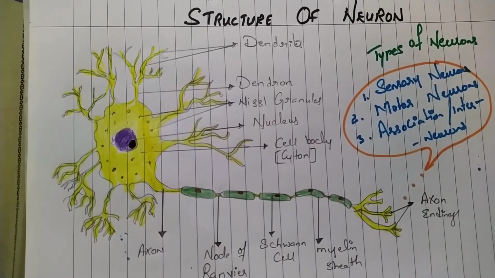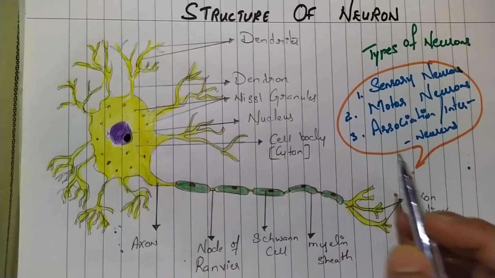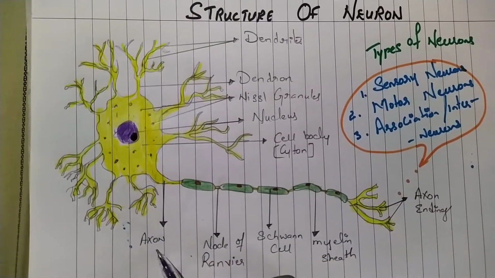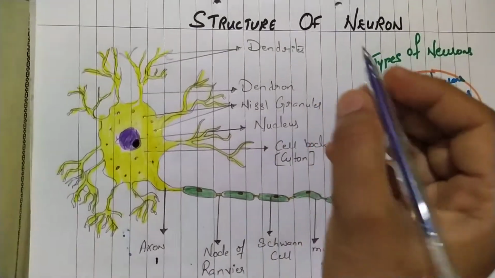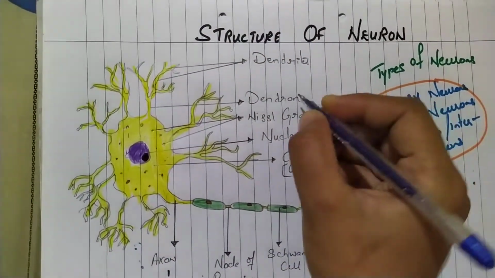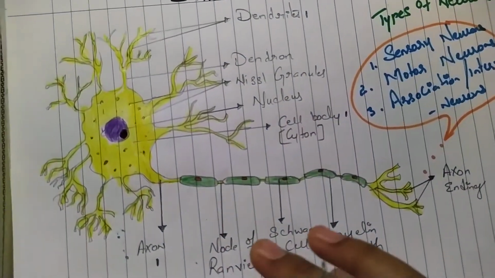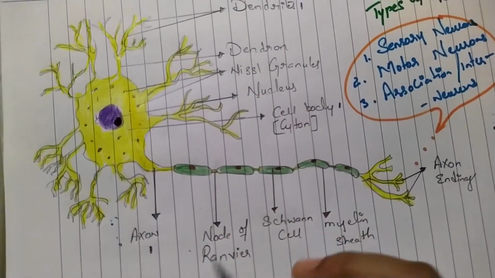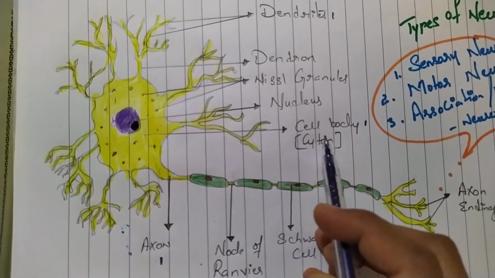The first one is the cell body, dendrites, and the axon. These are the main parts of the neuron. So let us go into details about each part. So let us study about the cell body.